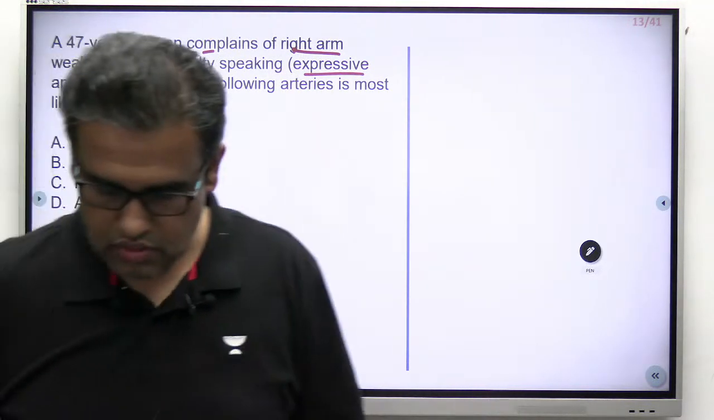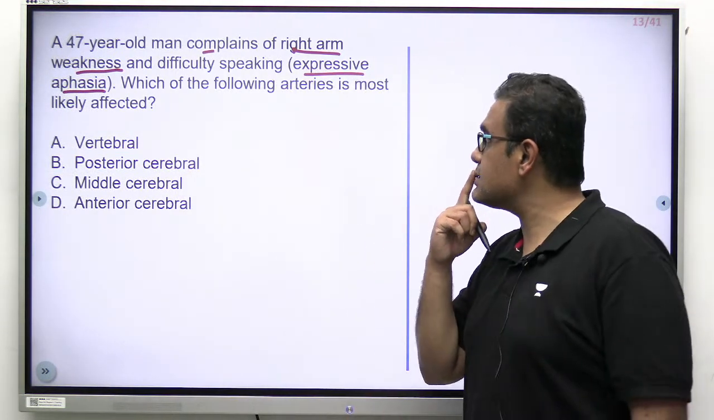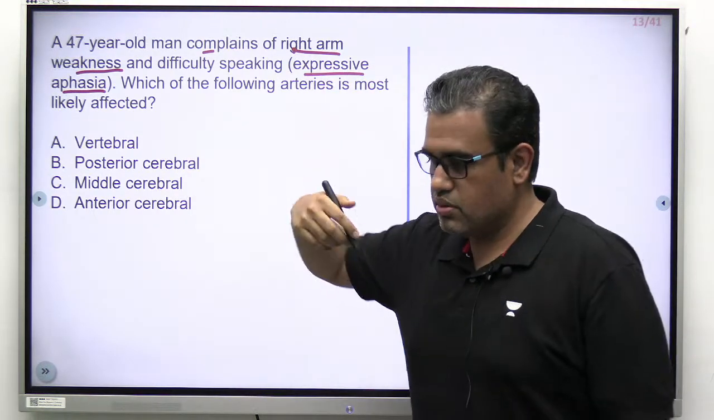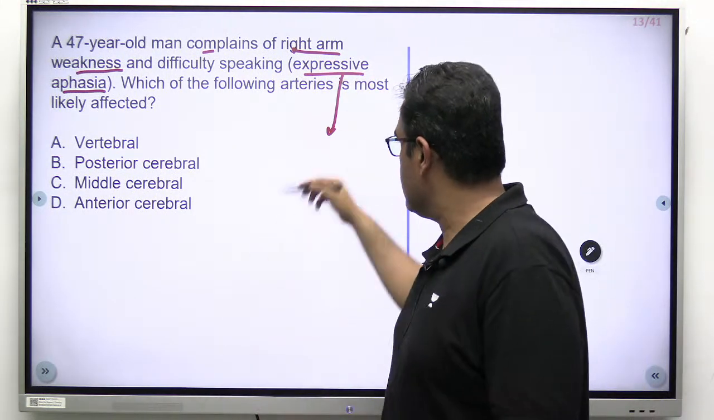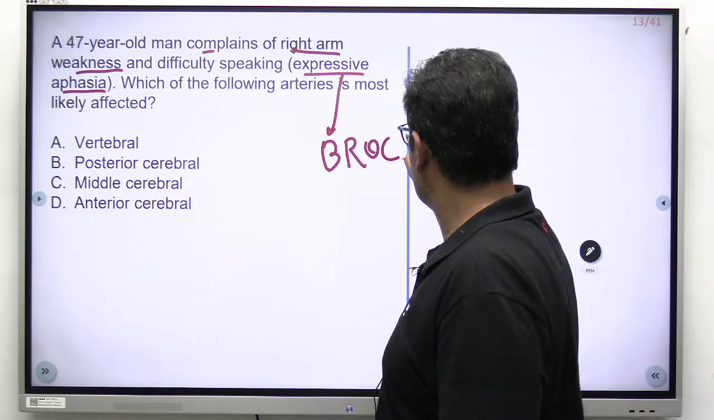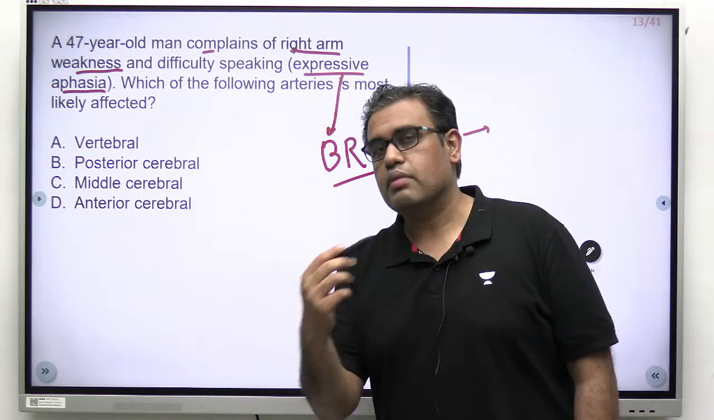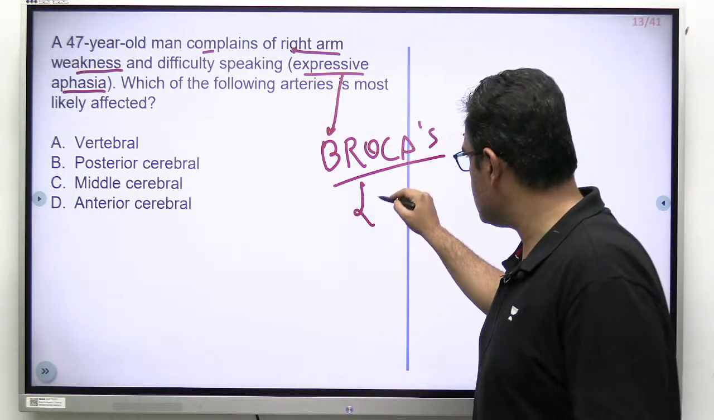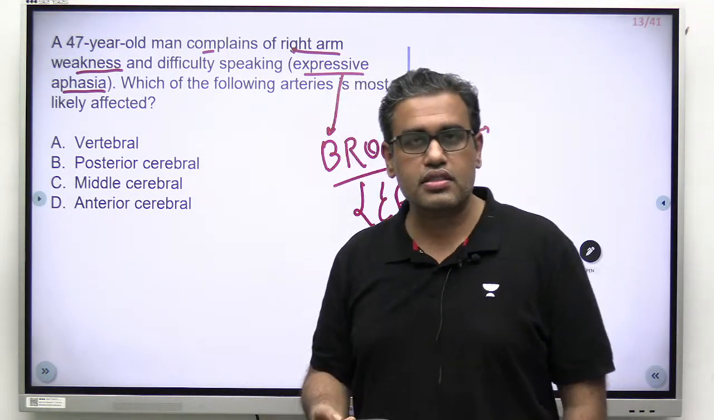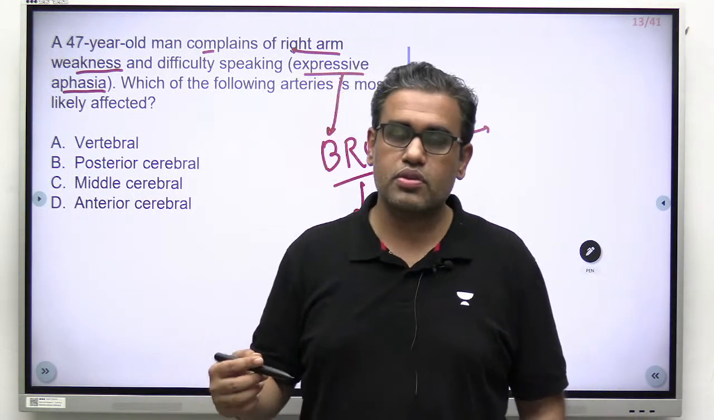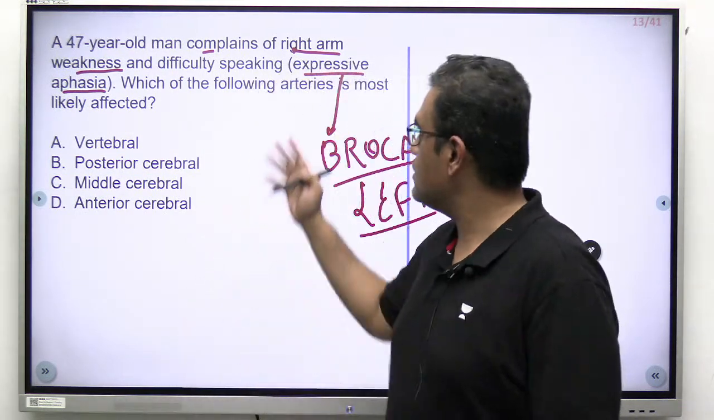But yeah, what do you think? Started with option number C, middle cerebral. So there is a right arm weakness and difficulty speaking. Now, right arm weakness could be due to many things, but they're saying expressive aphasia. Expressive is for the Broca's area, Brodmann's number 44-45, dominant hemisphere. Which, right or left hemisphere? Normally it is the left hemisphere which is dominant. So if the left hemisphere Broca's area is damaged, why would there be a right arm weakness? Because the corticospinal fibers cross at the lower part of medulla oblongata. So yes, it is justifying.